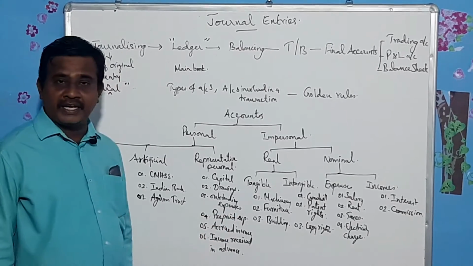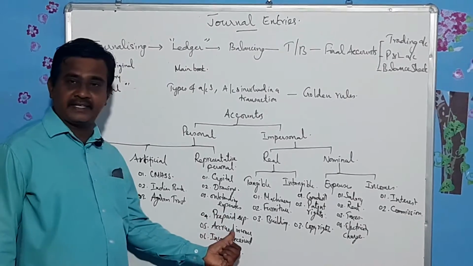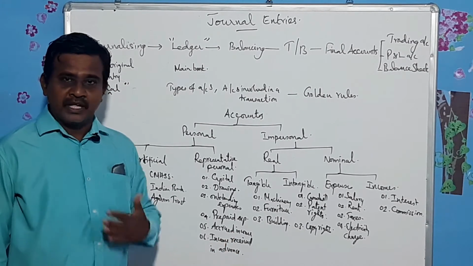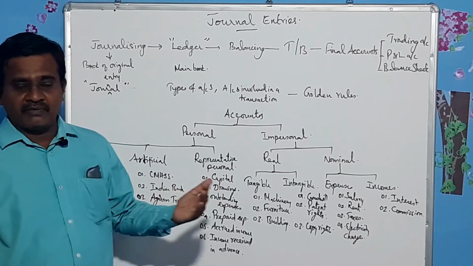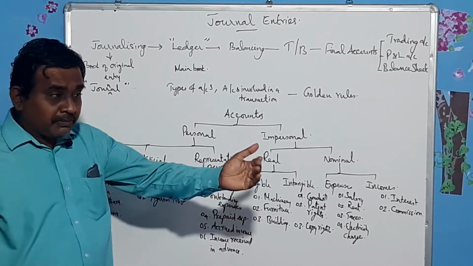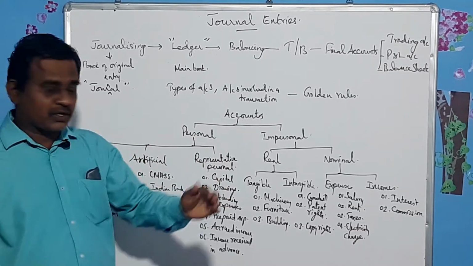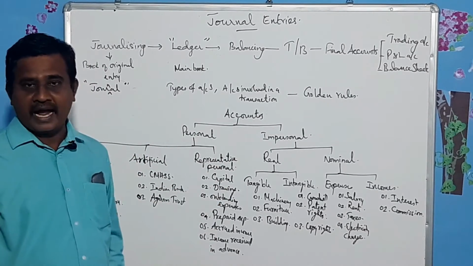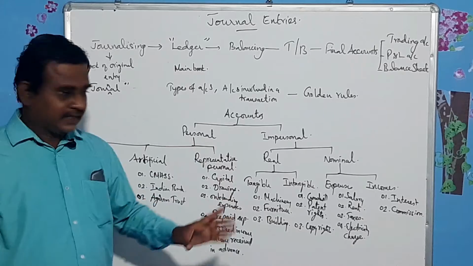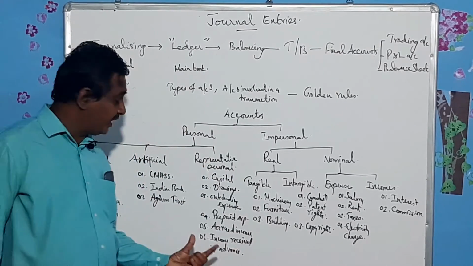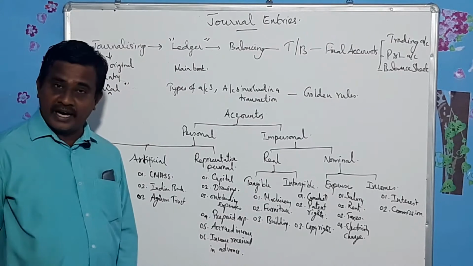And accrued income. Still we have to collect this income. That is called accrued income. Suppose we receive rent from our tenants. If he fails to pay one month's rent, that is called accrued income, and that is an asset. Instead of writing his name, we write under the heading accrued income.